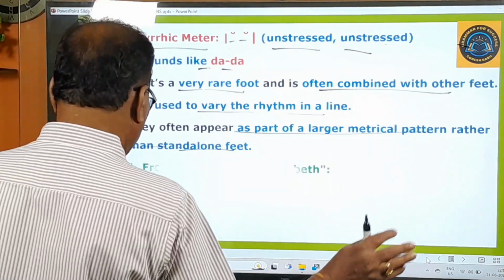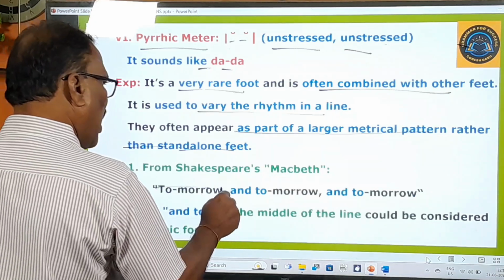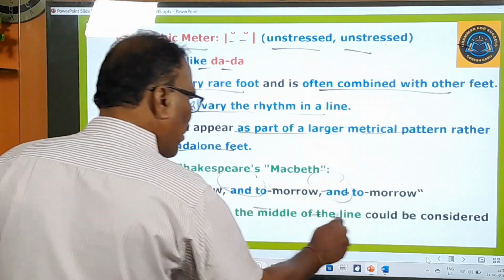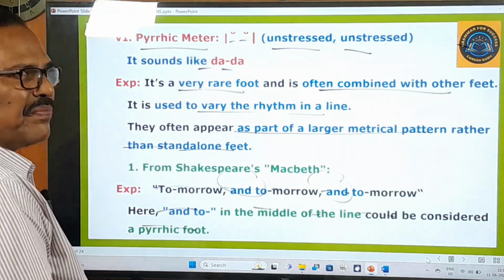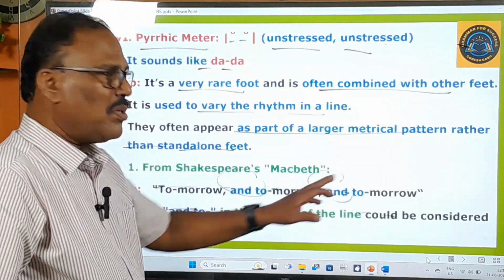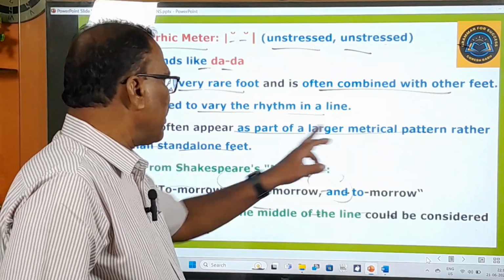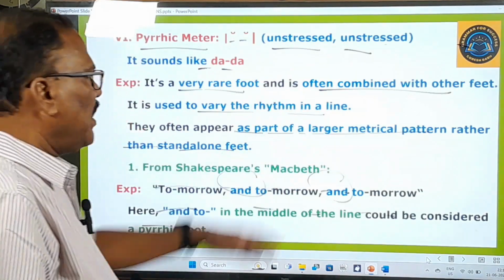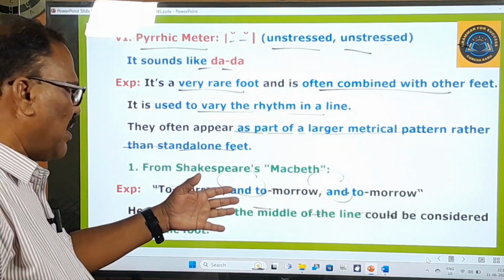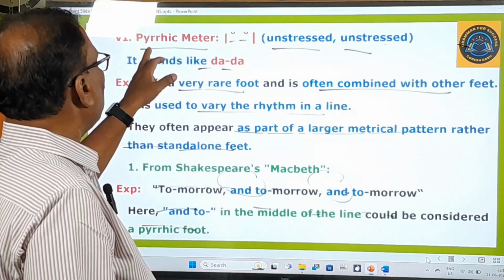So here you can find it. I'll show you from Shakespeare's Macbeth. Here you see: tomorrow and tomorrow and tomorrow. So here the "and" is there. This "and" in the middle of the line could be considered a Pyrrhic foot. Da da. Tomorrow and tomorrow and tomorrow. It occurs generally as a part of a larger metrical pattern. It is combined with other feet. So in this you can find different meters, but here these two unstressed syllables are used. These unstressed syllables are nothing but Pyrrhic meter.